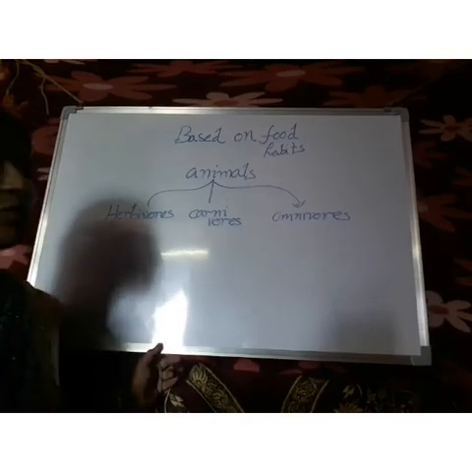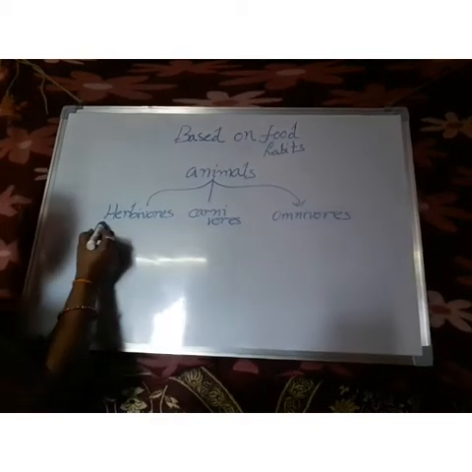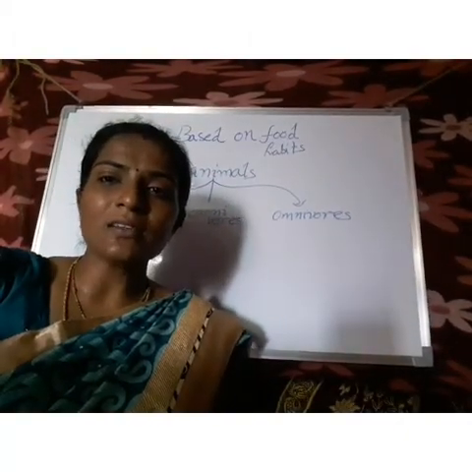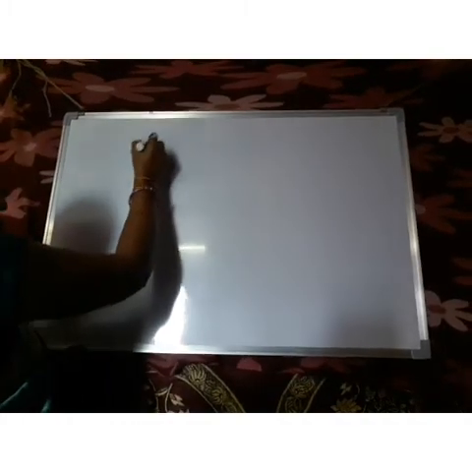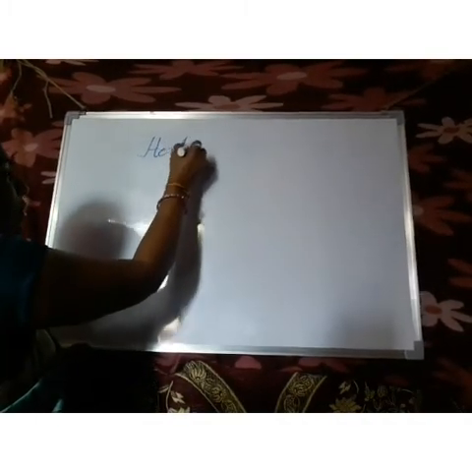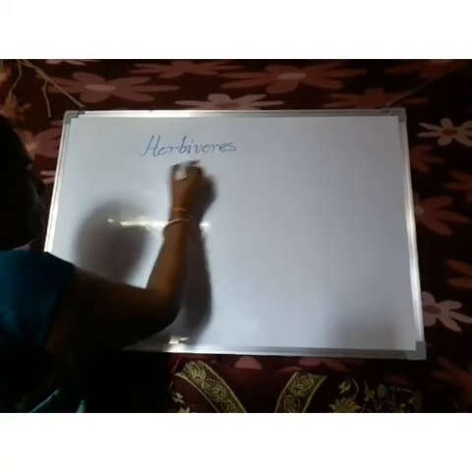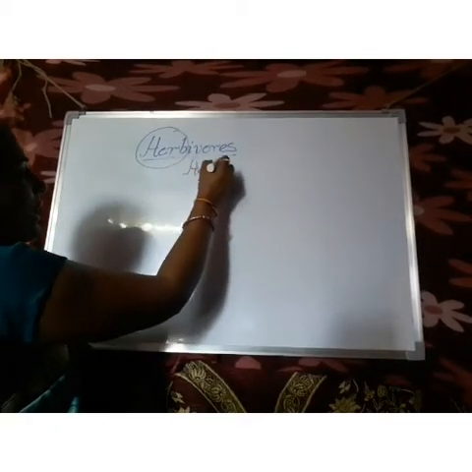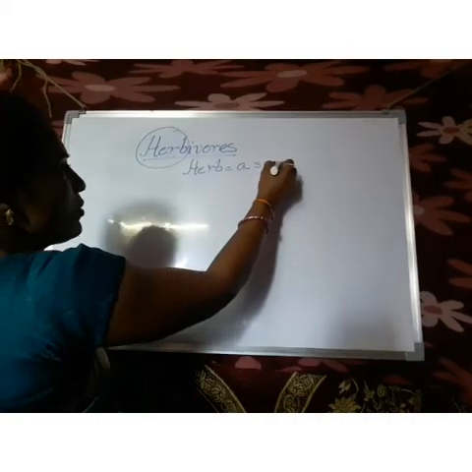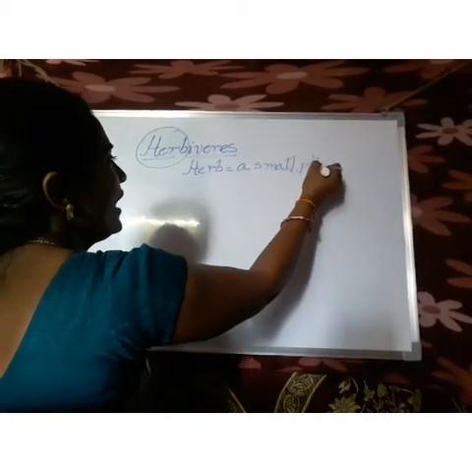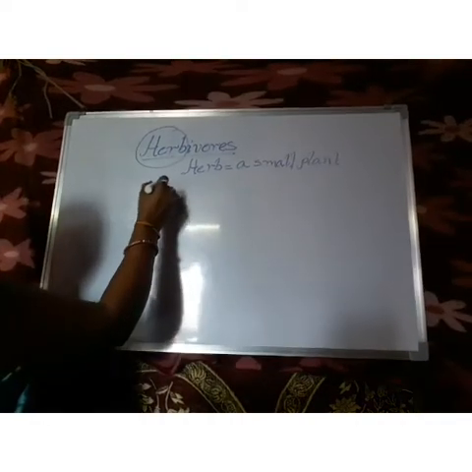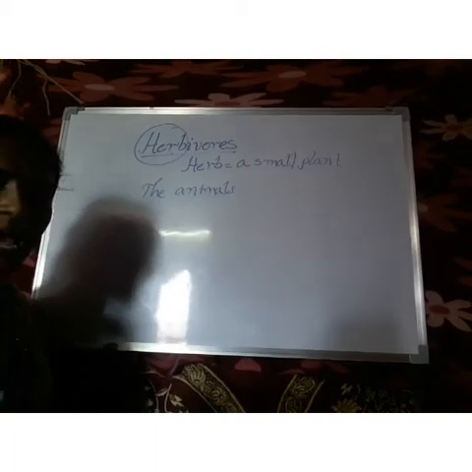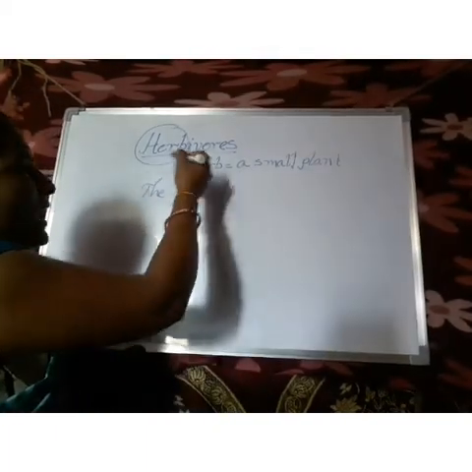So we have to know about each one briefly. See, the first one is herbivores. What is meant by herbivores, children? You may remember from your previous class. In this name itself there is a clue: herb. What is the meaning of herb? A small plant. So herbivores means the animals which eat only plants. The animals which eat only plants we call herbivores.